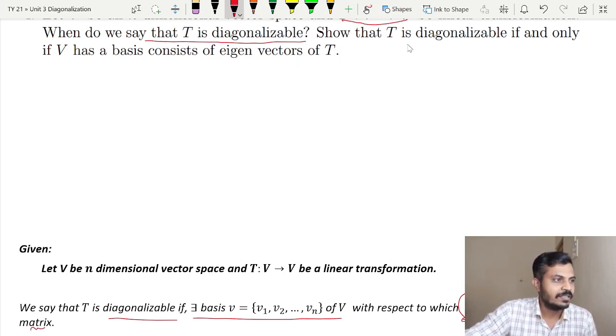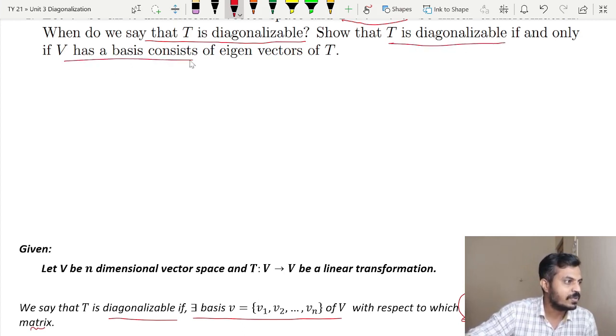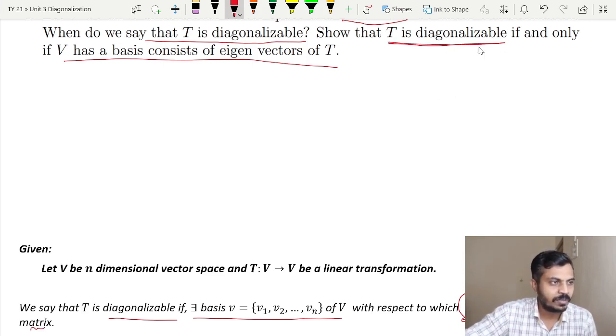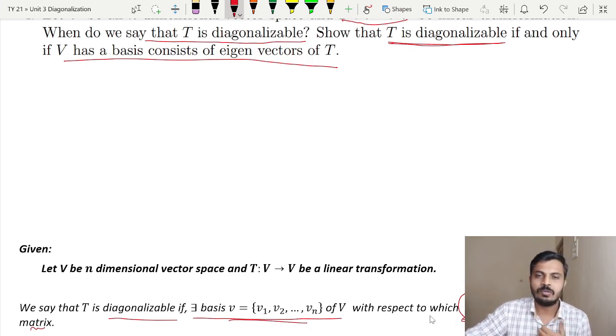It says that T is diagonalizable if and only if V has a basis consisting of eigenvectors of T. Remember, what do you mean by a diagonalizable operator? If there exists a basis with respect to which the matrix representation of T is a diagonal matrix. So by using that, what we have to prove? V has a basis consisting of eigenvectors of T.